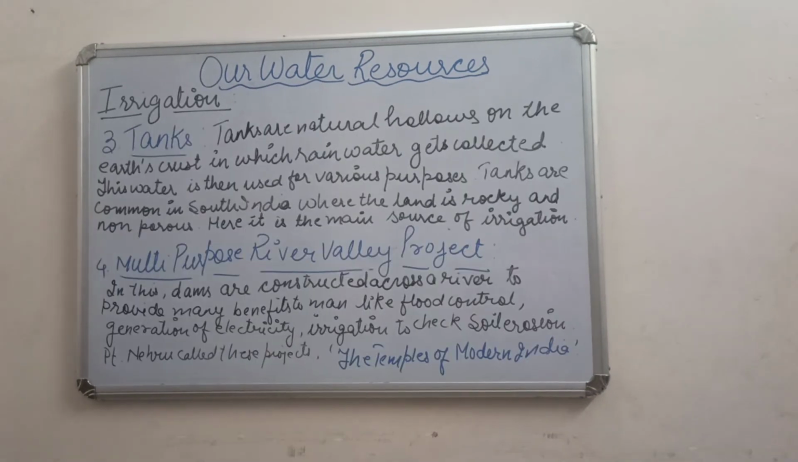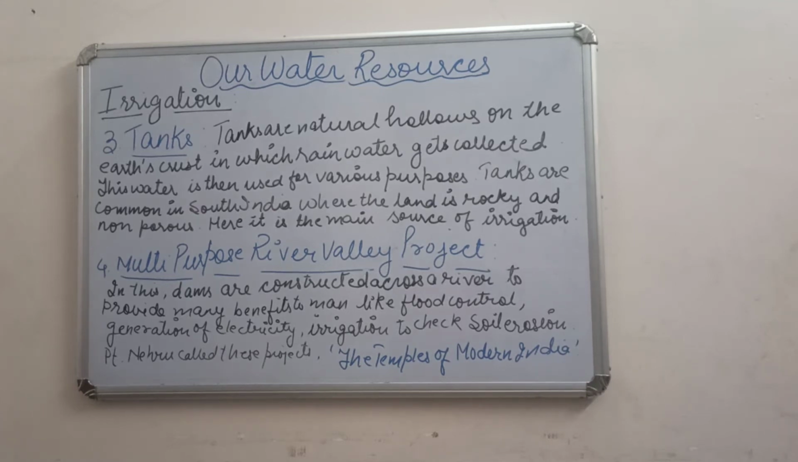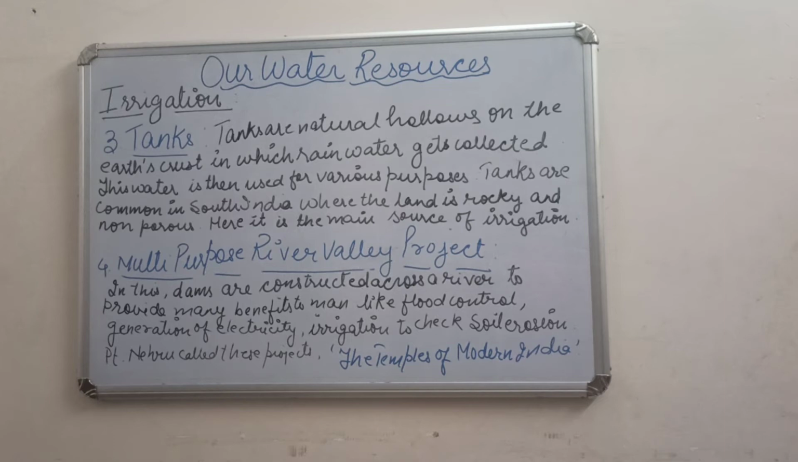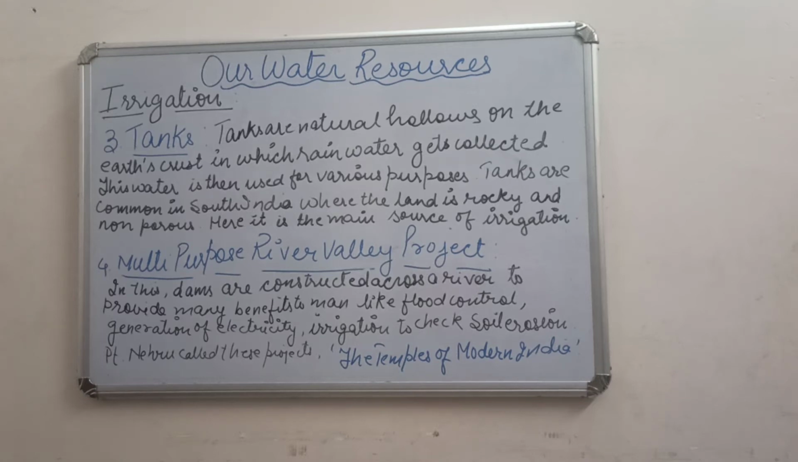Fine. So, number 3 is tanks. When we talk about tanks, what are tanks? Tanks are natural hollows on the earth crust in which rainwater gets collected. Yes, it is very common. And where is it common? It is common in South India. And why do they collect this water? This water which is collected in the hollow ground is used for various purposes. Tanks are common in South India where the land is rocky and non-porous.